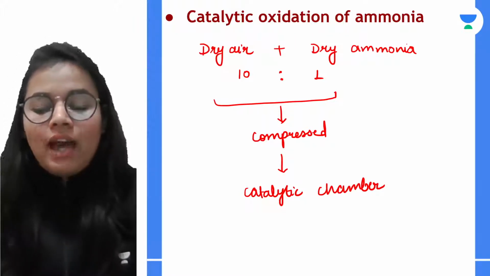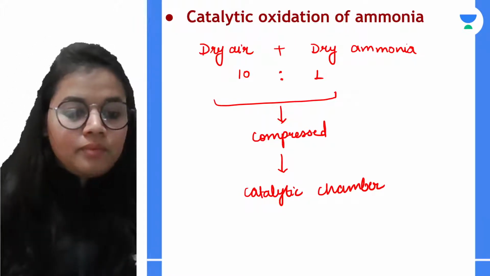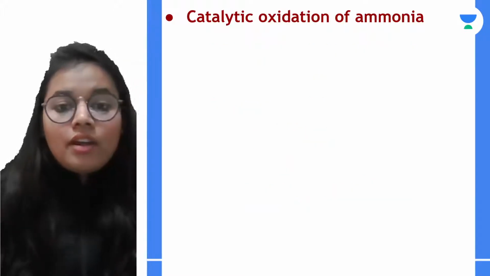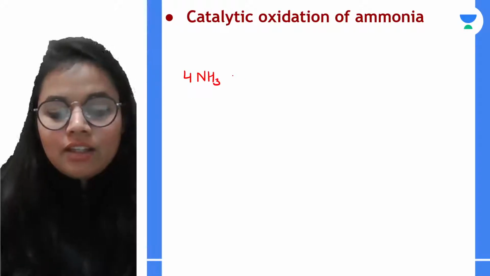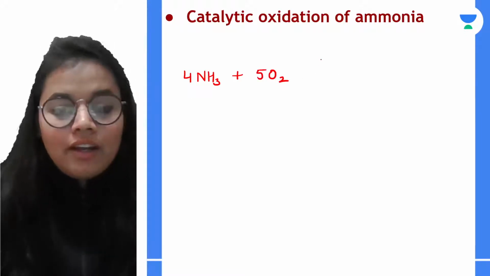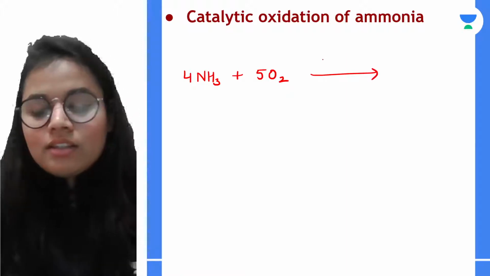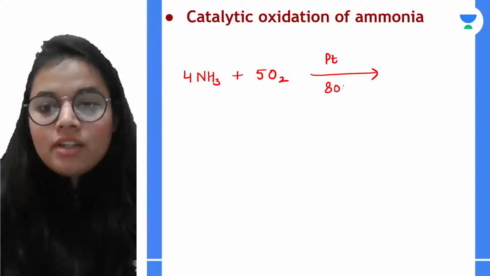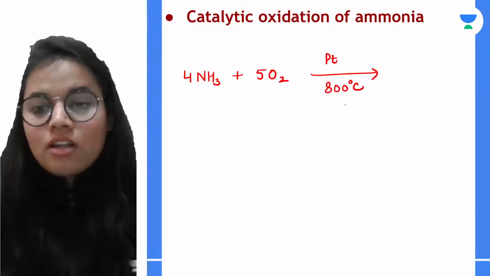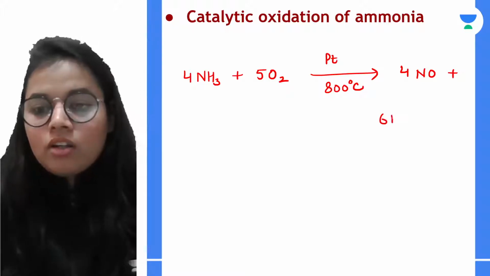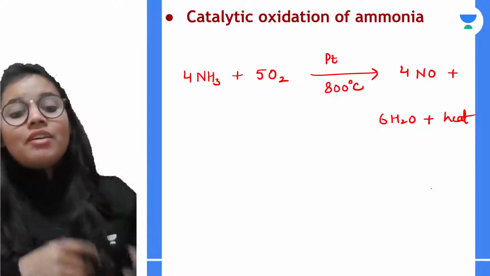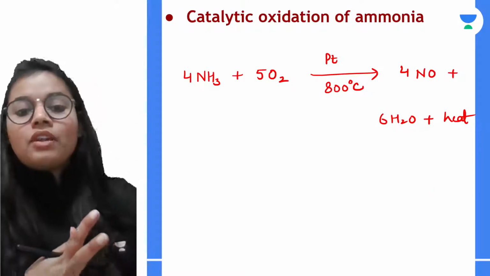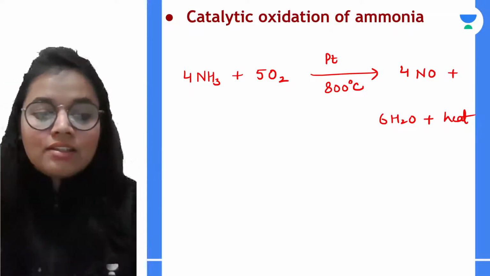Basically, the ammonia that we have taken reacts with the dry air, oxygen. The catalyst is platinum. Temperature is maintained at 800 degrees Celsius. So what do we get? We get nitric oxide and water and lots of heat. When any reaction is giving out lots of heat, what type of reactions are these known as? Can I get the answer in the chat box?